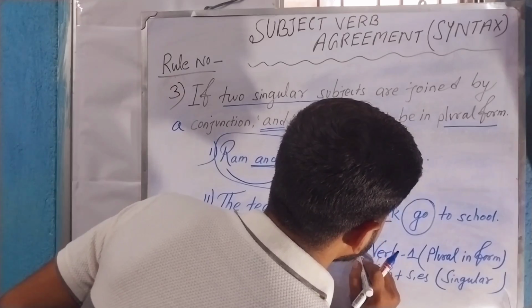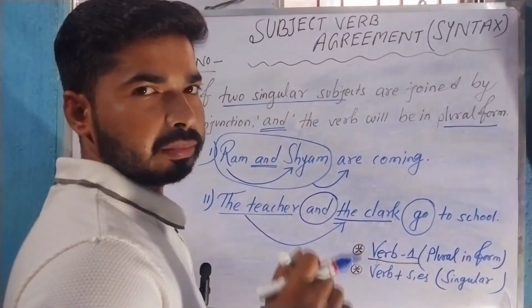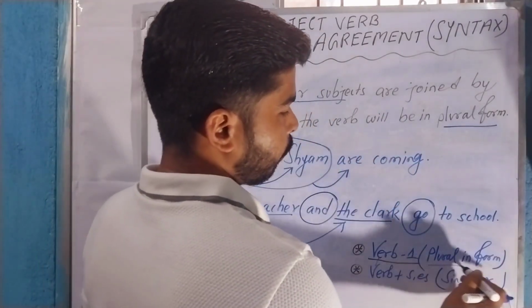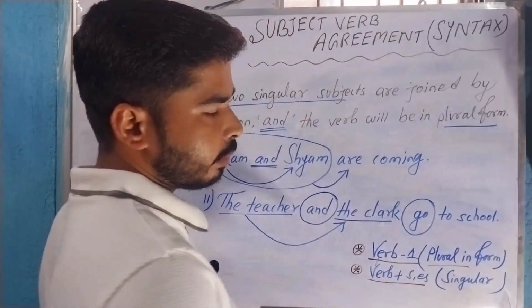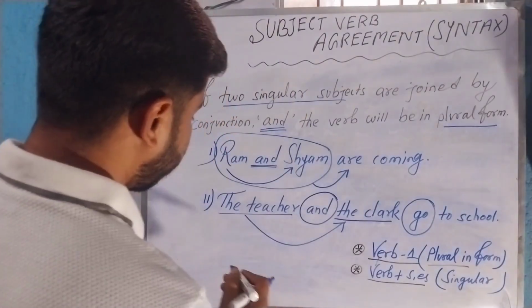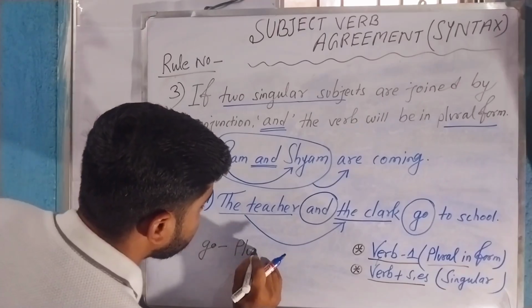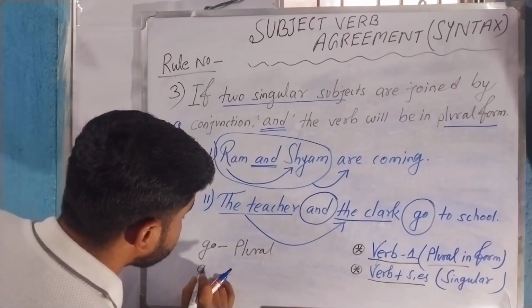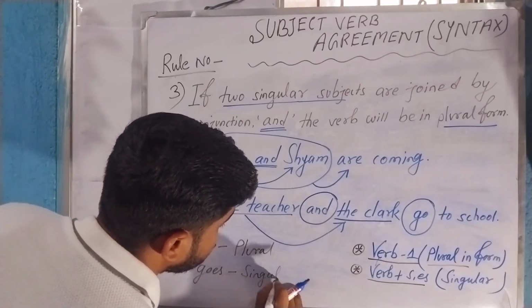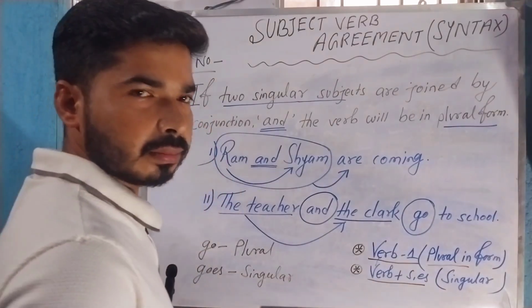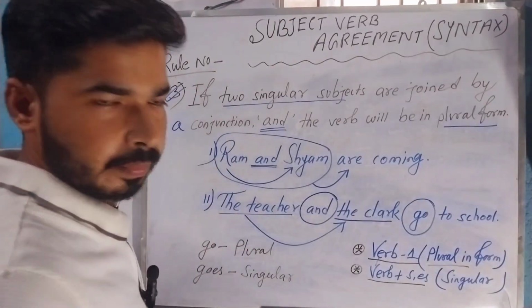Often students get confused with this concept. Verb 1, or the verb first form, always refers to plural form, and verb plus s or es means singular. So if I say go, then this is plural, and if I say goes, it means singular. Okay, then I think the third rule is also clear to you.